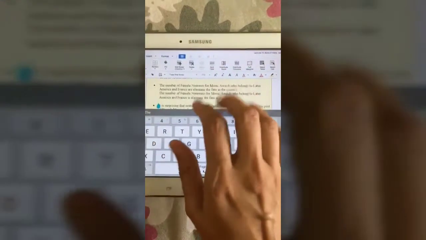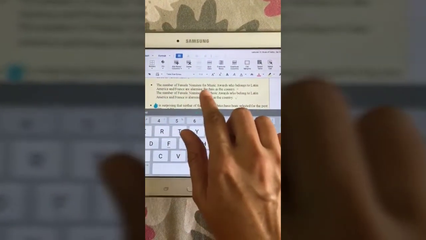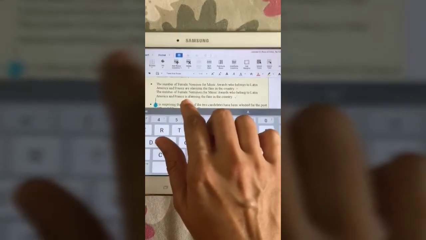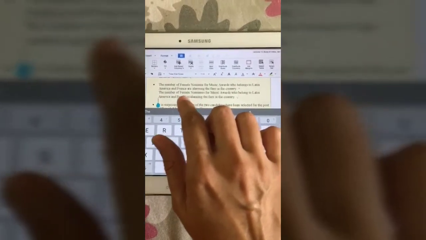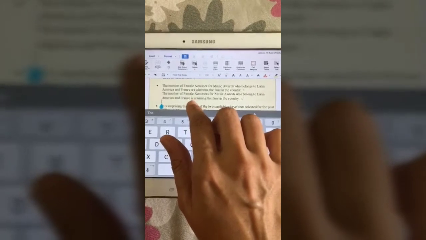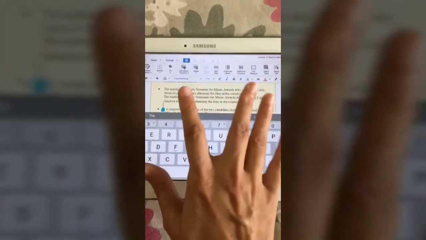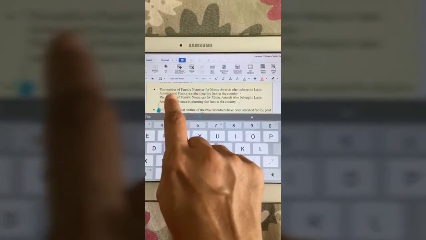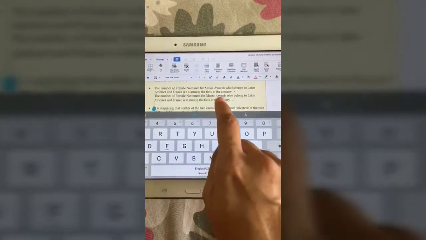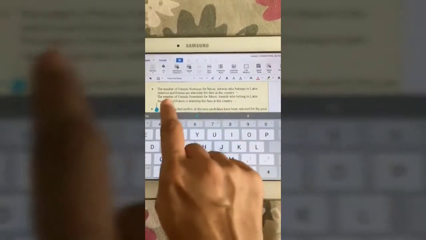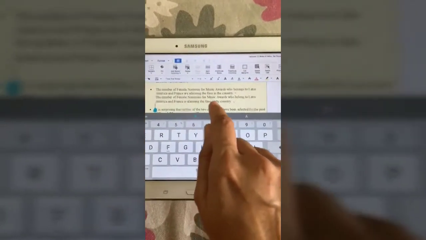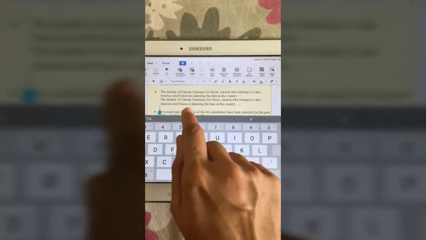Okay. Now here, the number of female nominees for music awards who belong to Latin America and France is. We have to use the verb is because we are actually talking about the number. The sentence is divided into two parts. The first part is basically the number of female nominees for music awards who belong to Latin America and France, there should be a comma here, is alarming the fans in the country.